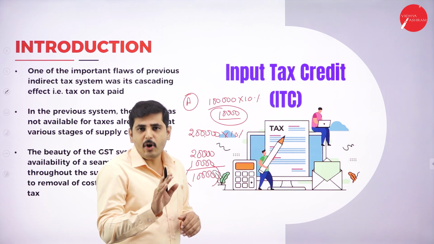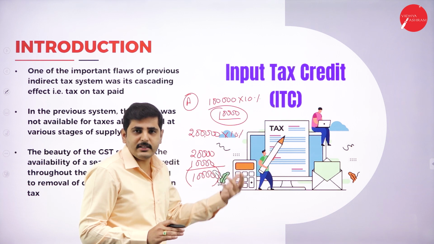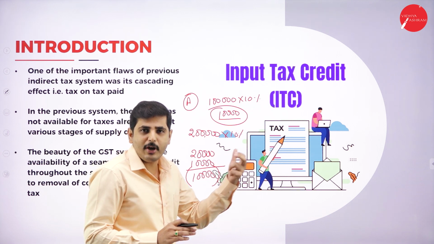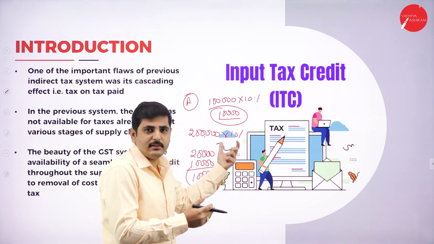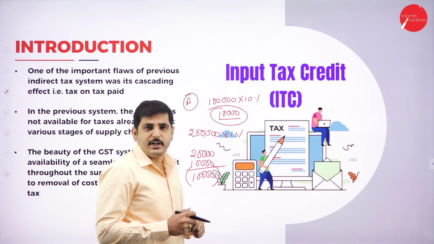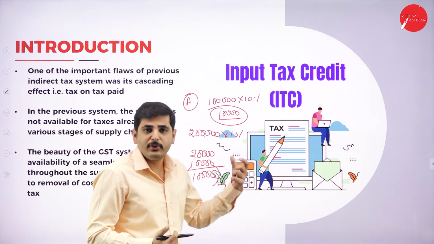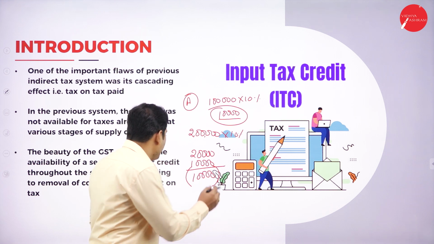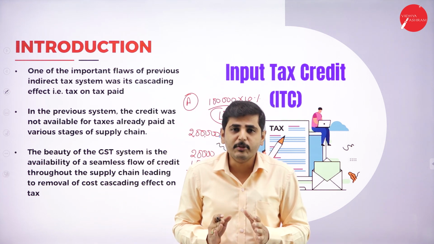The tax authority will have all the information regarding how much tax you have paid, what is the worth of your input, how much tax you have paid on the input, and how much credit you have in the electronic credit ledger. On the basis of the electronic credit ledger, I can understand how much input tax credit is available to me to reduce the tax. The remaining amount I have to pay to the government. This is the concept of input tax credit.